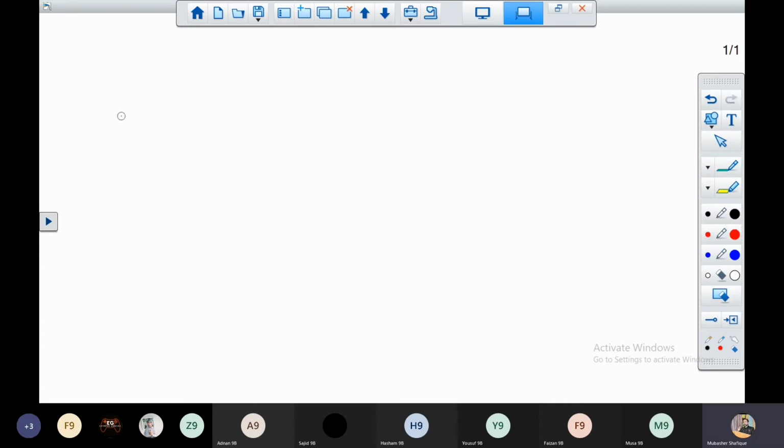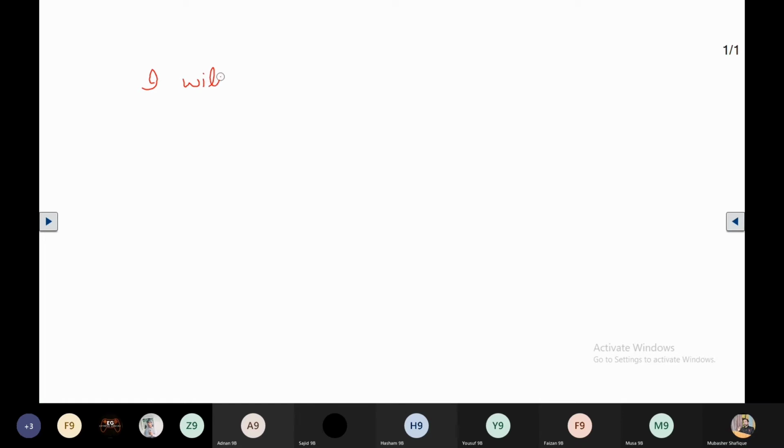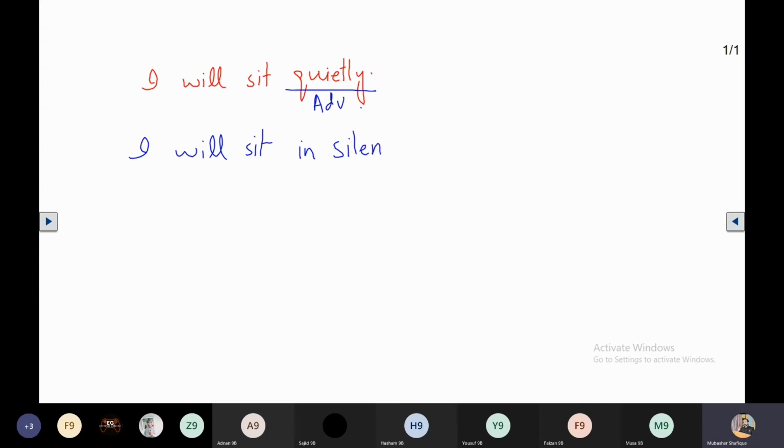If I say, I'll sit quietly, in this sentence the word adverb is quietly, because I'll sit. How do I sit? I'll sit quietly. So it's an adverb. And when I use words instead of quietly, it would be like this: I'll sit in silence.